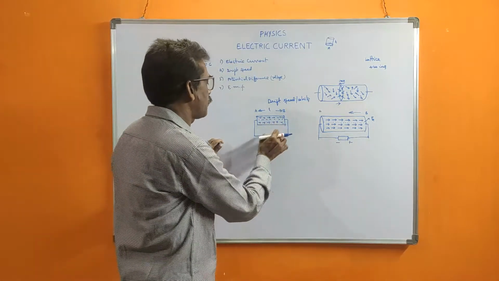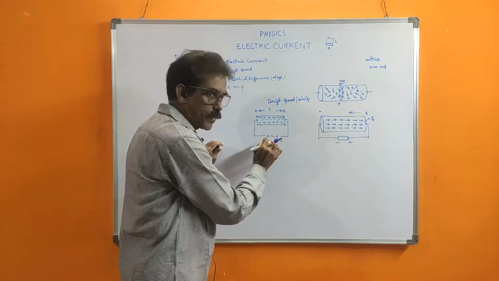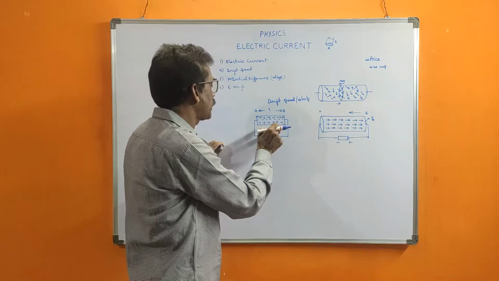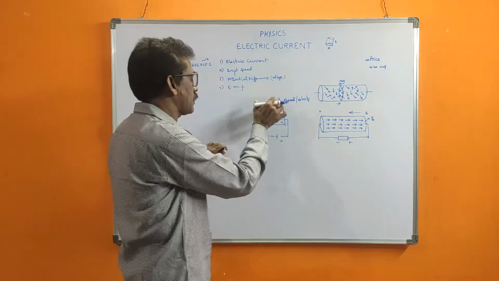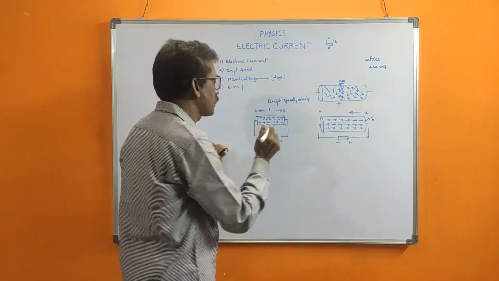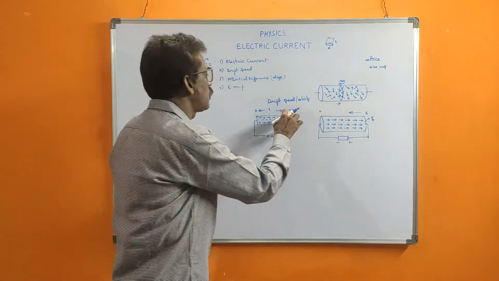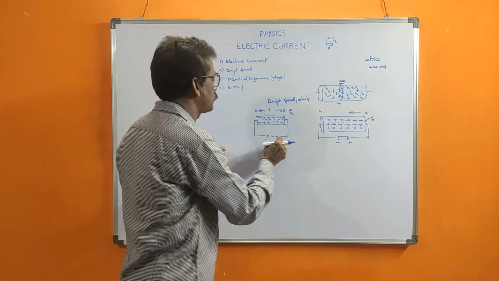That means whenever we are supplying some EMF to the two ends of the conductor, across the conductor some electric field force is passing.